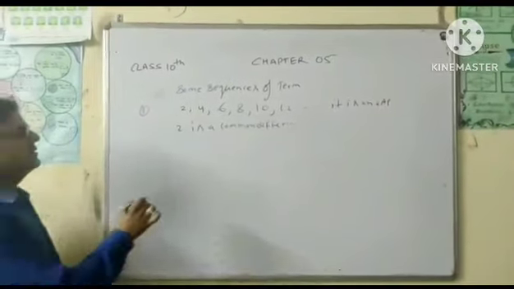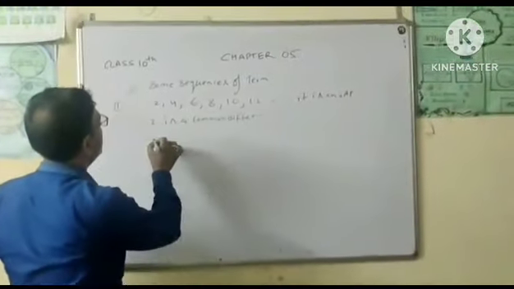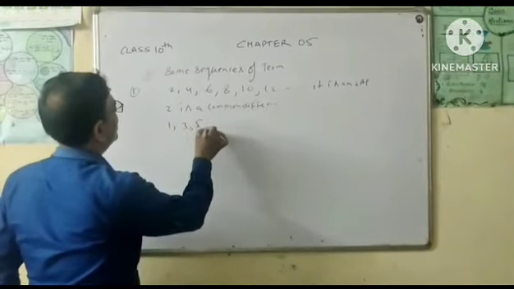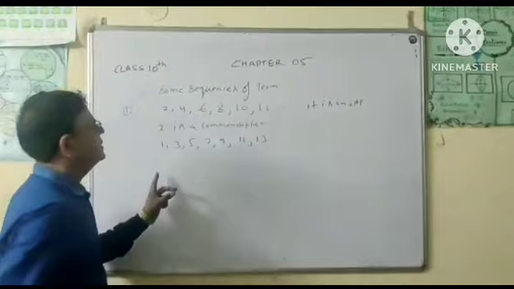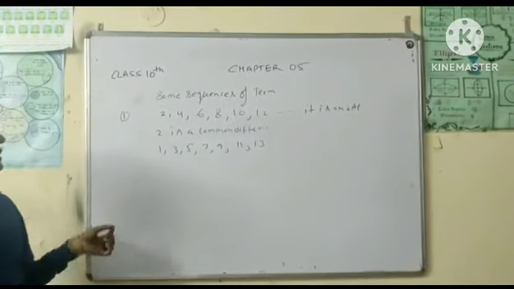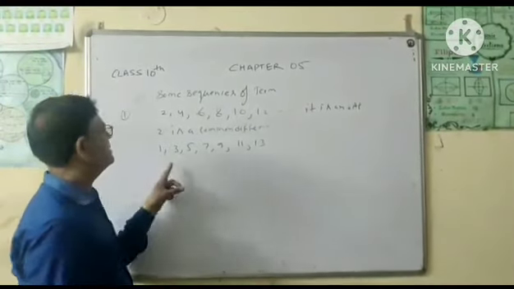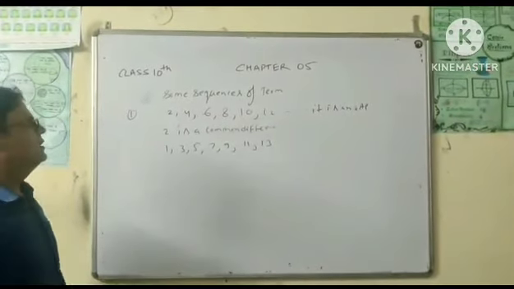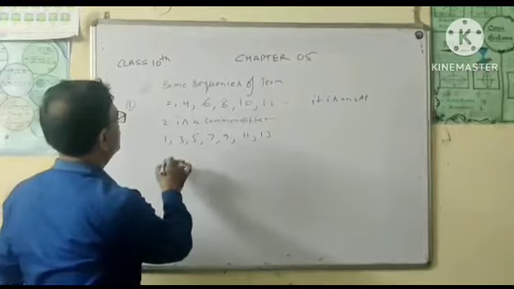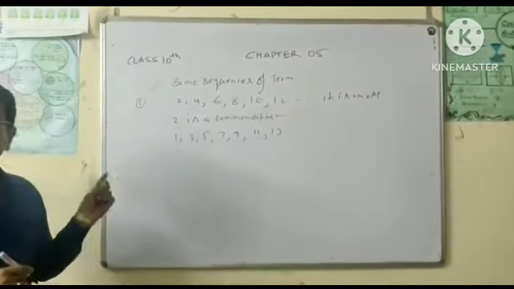And second, suppose odd numbers come, sequence of odd numbers 1, 3, 5, 7, 9, 11 and 13. This is also called an AP because the difference of two terms, first and second, third and fourth and fifth, are the same. The difference of two terms is 2. So this is also called an AP.